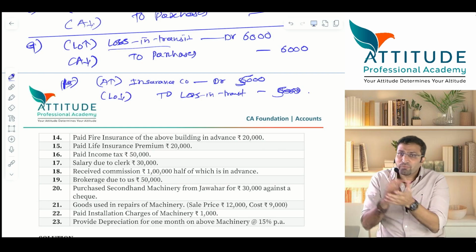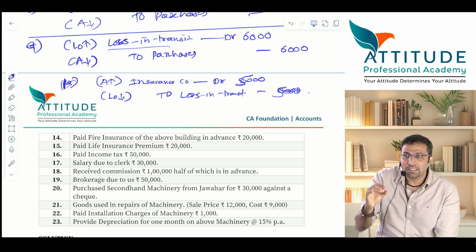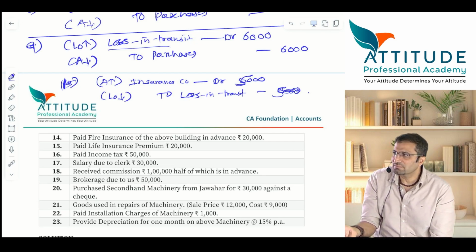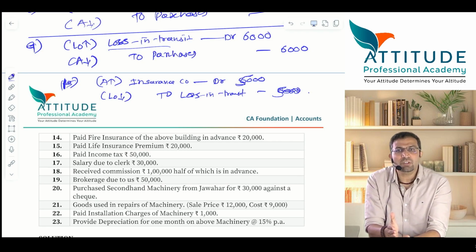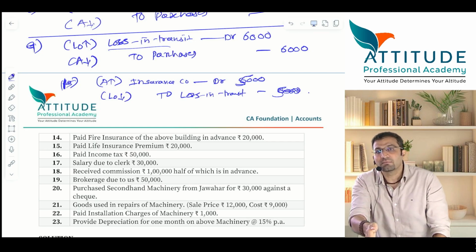Now, in this example, what is important? Dates. This is what practically many people miss out, because the year ends on 31st March. Suppose the letter from the insurance company comes on 31st March.